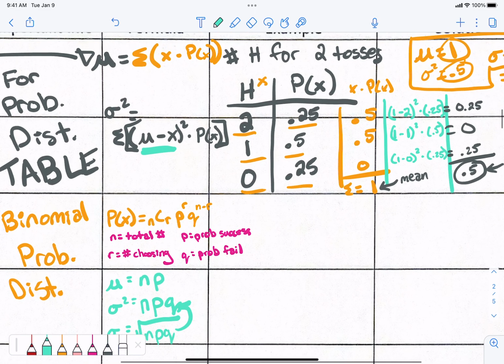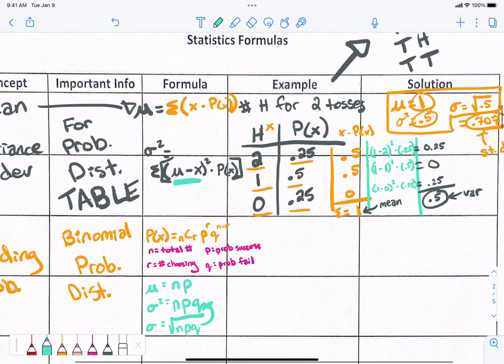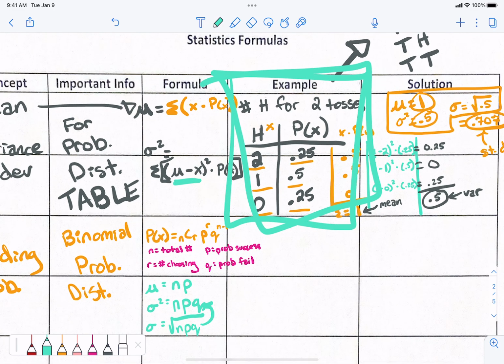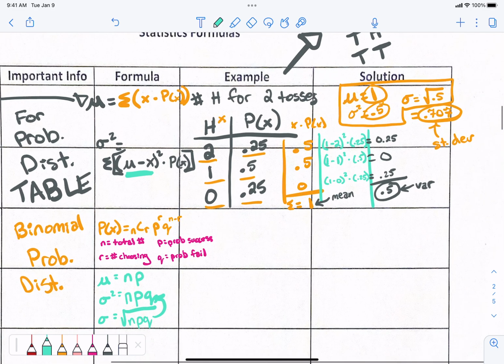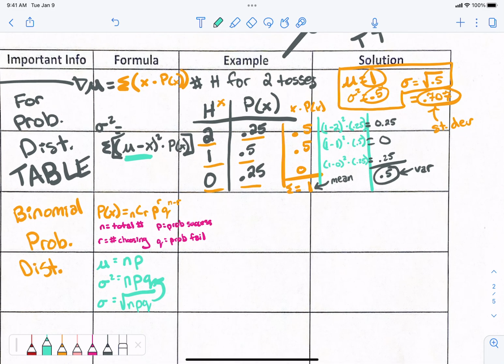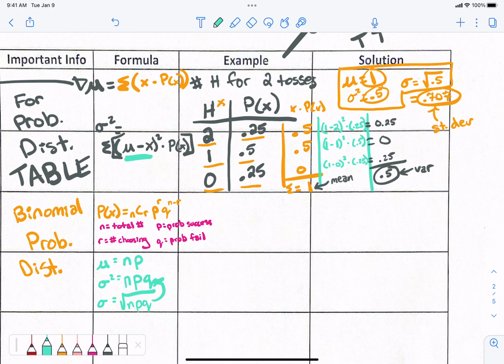Now, the difference here is what you're given to begin with. If you are only given the table, you do not know what N and P and Q are, correct? If you do know N and P and Q, you have an easier time. So it just depends on what you're given, how you find the mean, variance, and standard deviation.